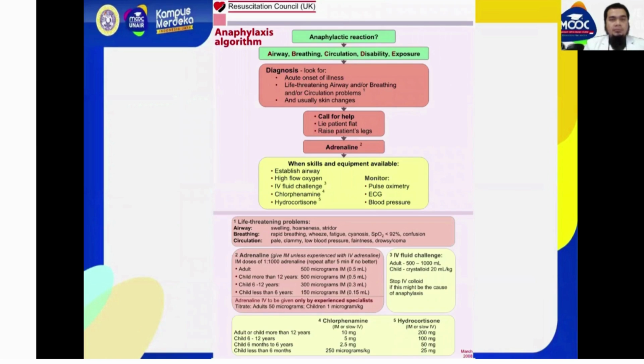This is the algorithm. First, we do the airway, breathing, circulation, and diagnosis, call for help, and inject the adrenaline. And we do the monitoring.